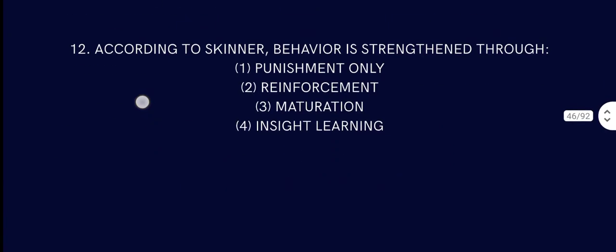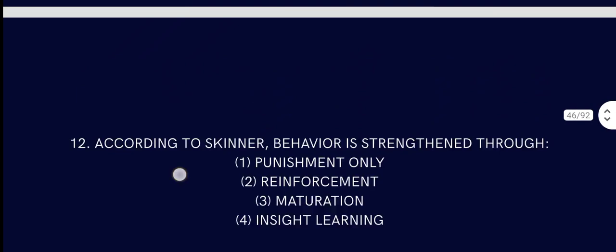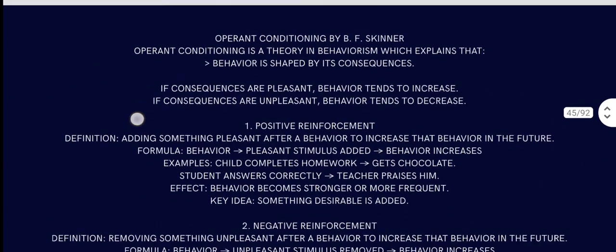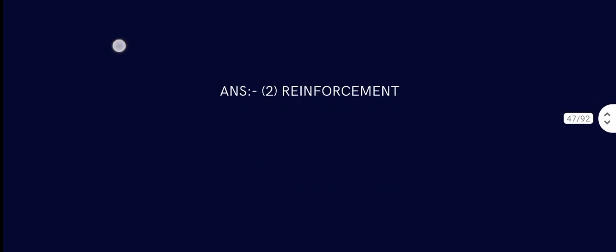Yes, question number 12. According to Skinner, behavior is strengthened by what? Punishment only, reinforcement, maturation, or inside learning. Here we talk about B.F. Skinner. So B.F. Skinner talks about reinforcement. If it said according to Bandura, behavior is strengthened by imitation and observing others; maturation is not. So B.F. Skinner talks about reinforcement and Bandura talks about imitation.